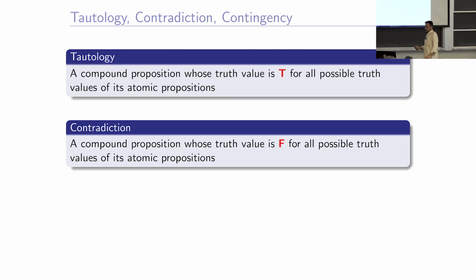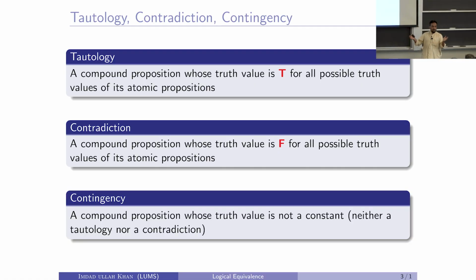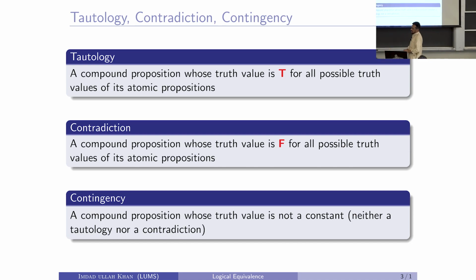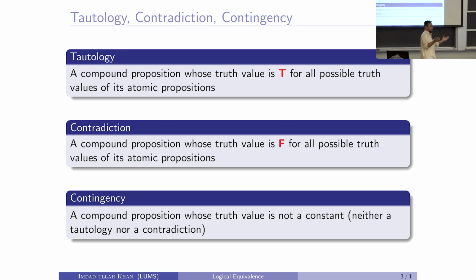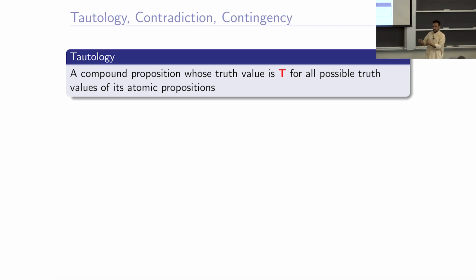Another compound proposition is called a contradiction if it is always false, right? For all possible truth values of the atomic propositions, if the compound proposition is always false, then it's called a contradiction. Otherwise, if it's not a tautology nor a contradiction, if it's not always true and not always false, then it's called a contingency, meaning for some combinations of input values the output is true, for others the output is false.